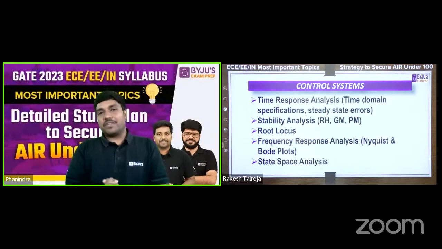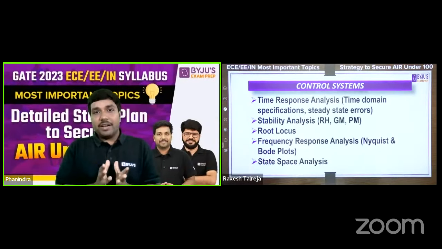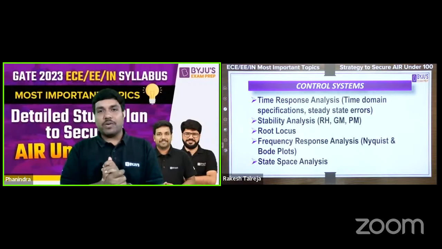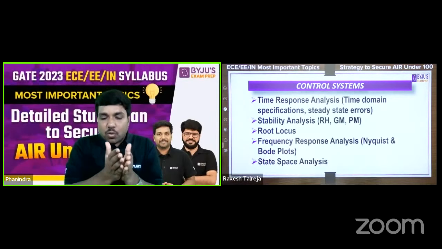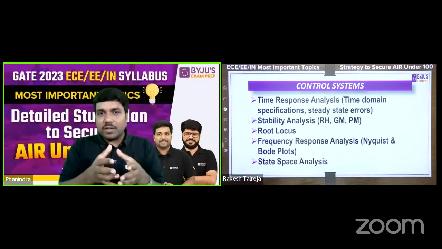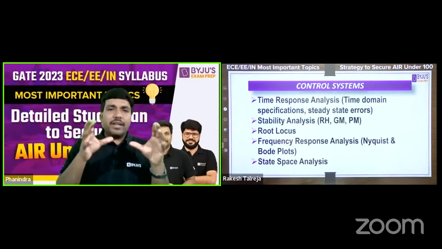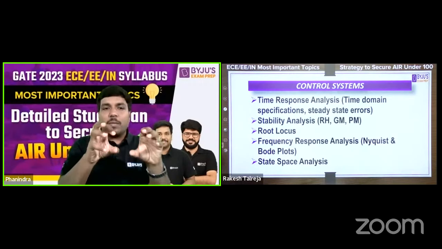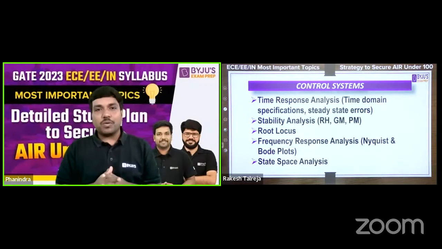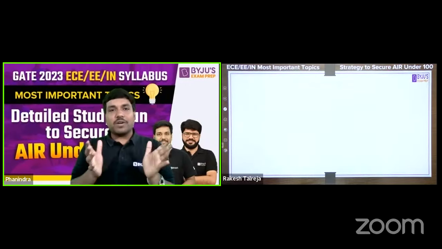And state space analysis. This is a point I would like to mention here. As I said again and again, you will have at least 1 to 2 marks from the state space analysis also. Because the students who are able to answer the questions in state space analysis, inherently it means that they are good with all the remaining topics. This is the reason why IIT is always very much interested to plug in questions from state space analysis. That's why even if you refer to the previous year questions, you will find many questions from state space analysis. So that's all about control system.